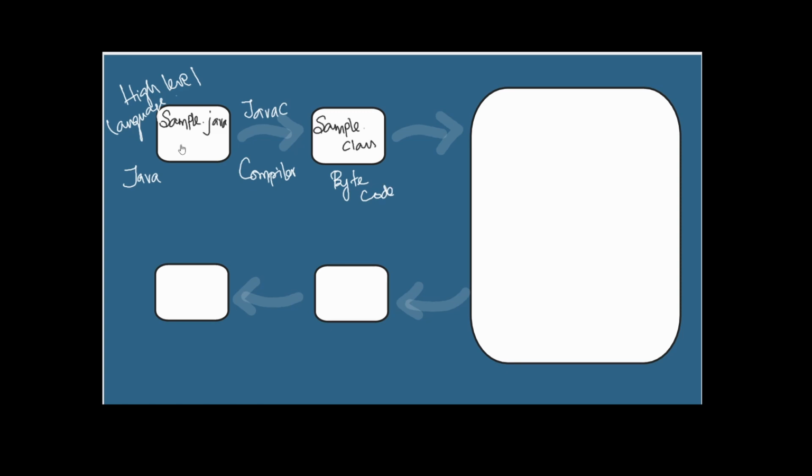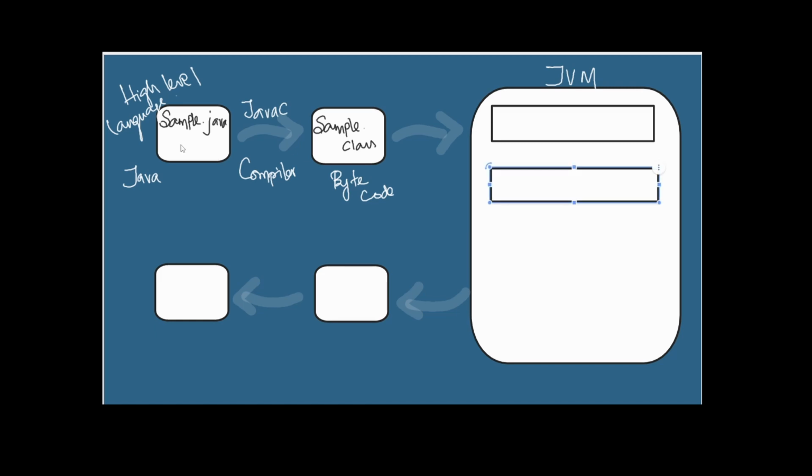Then this bytecode will be given to the JVM. The JVM has its own process. For example, it will do class loading, then it will do bytecode verification, and it has some other actions too.